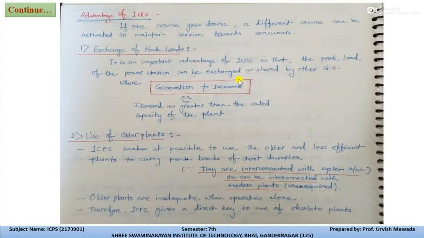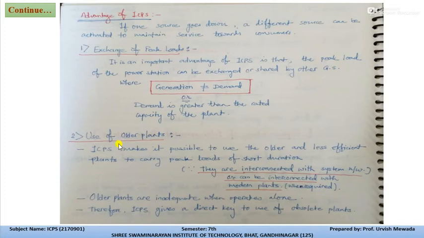Now if generation and demand are not equal, at that time we can exchange the peak load with the help of interconnection or interconnected power system. So basically demand is greater than the capacity of the plant. At that time we can exchange the peak load to the generating station which has the excess power.